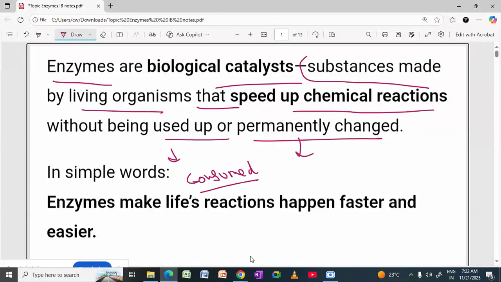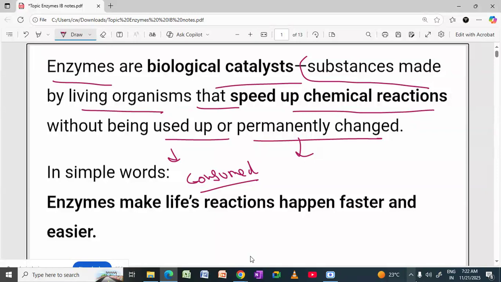So I repeat again, what are enzymes? They are the biological catalysts. What I mean by biological catalyst is that they are substances made by living organisms that speed up chemical reactions without being used up or permanently changed. They are not consumed or permanently changed in your chemical reaction.